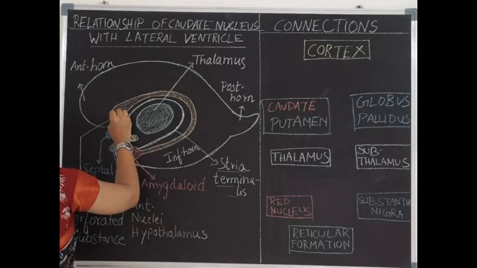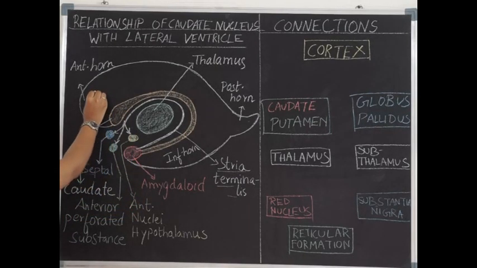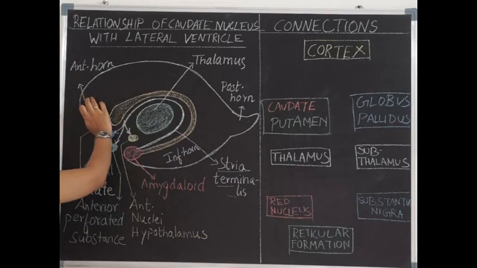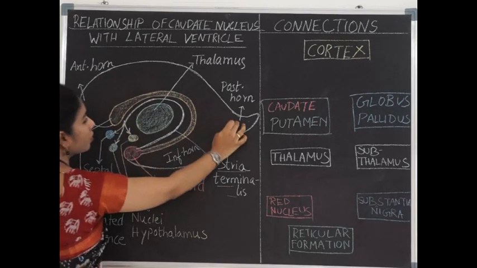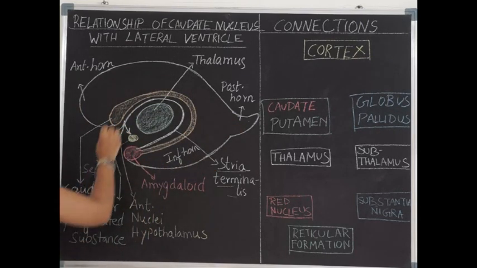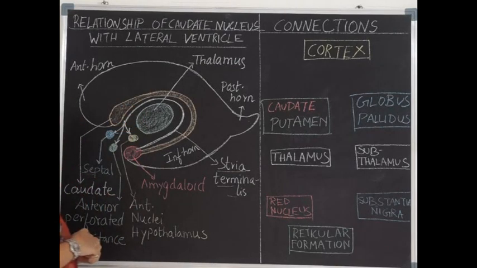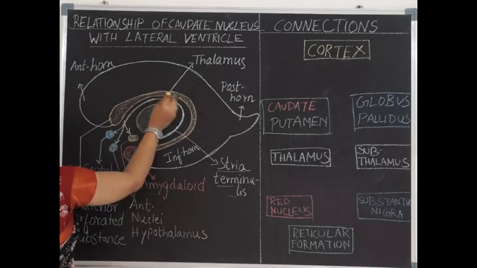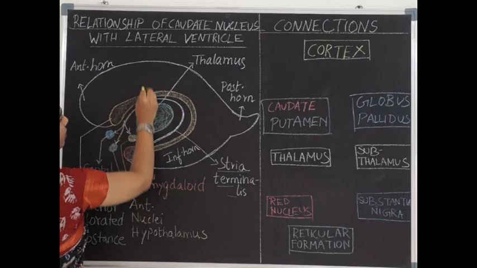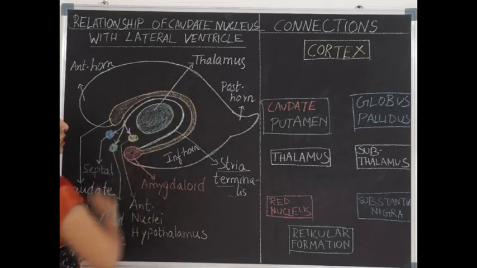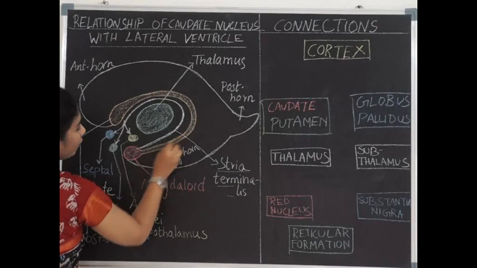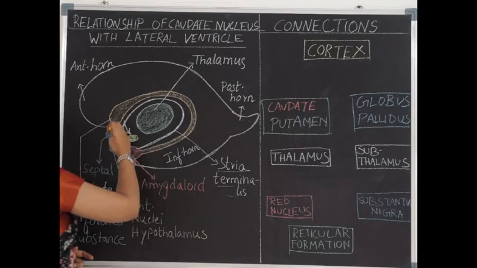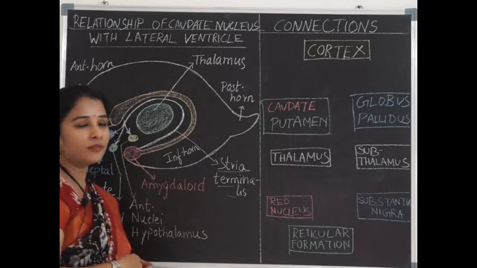And the head of the caudate nucleus is related to the anterior horn of the lateral ventricle. This is the lateral ventricle which surrounds the caudate nucleus, and it has the anterior horn, central part, posterior horn and inferior horn. The head of the caudate nucleus forms the floor and lateral wall of the anterior horn. It further continues to form the body of the caudate nucleus, which forms the floor of the central part of the lateral ventricle. And the tail forms the roof of the inferior horn of the lateral ventricle. So that is the relation of the caudate nucleus with the lateral ventricle.